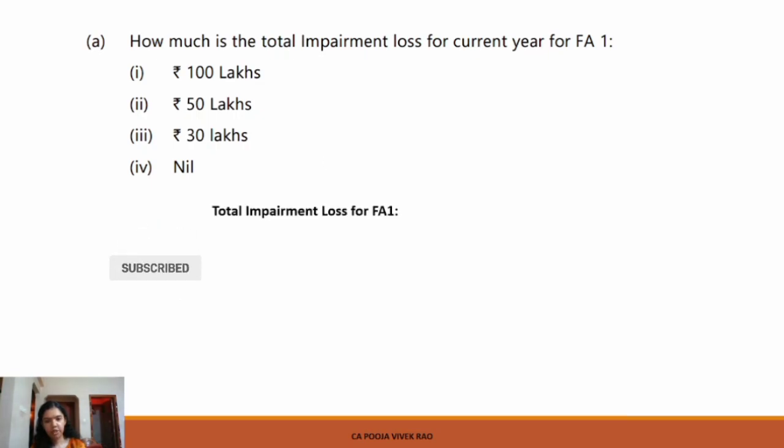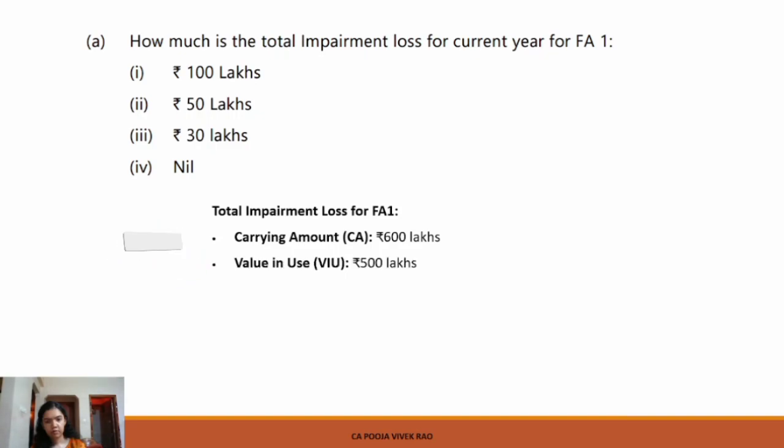The carrying amount is rupees 600 lakhs. Value in use is rupees 500 lakhs. And the net selling price is rupees 550 lakhs.